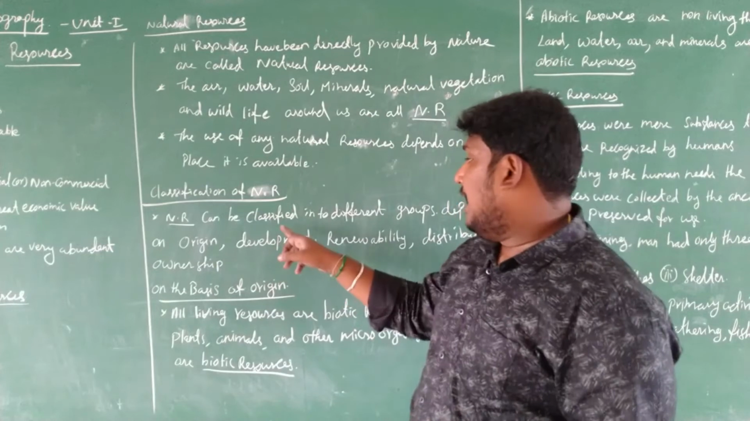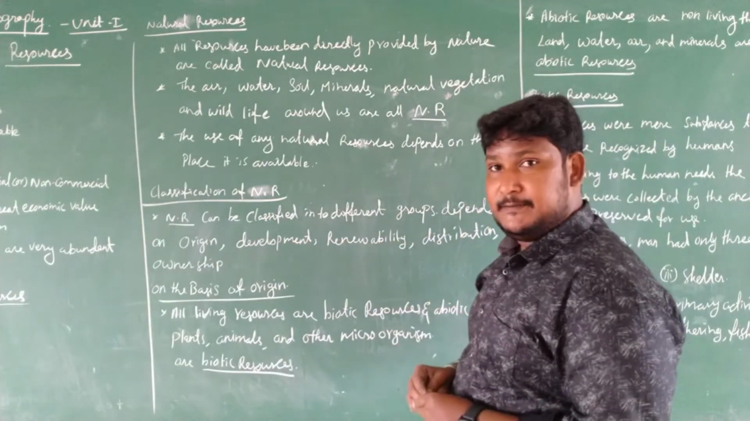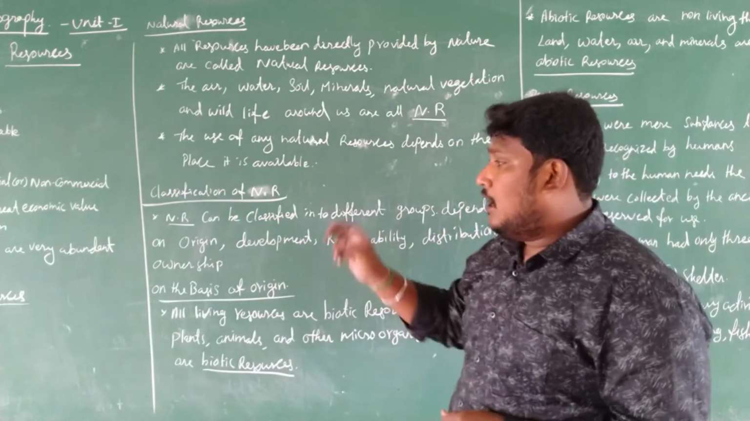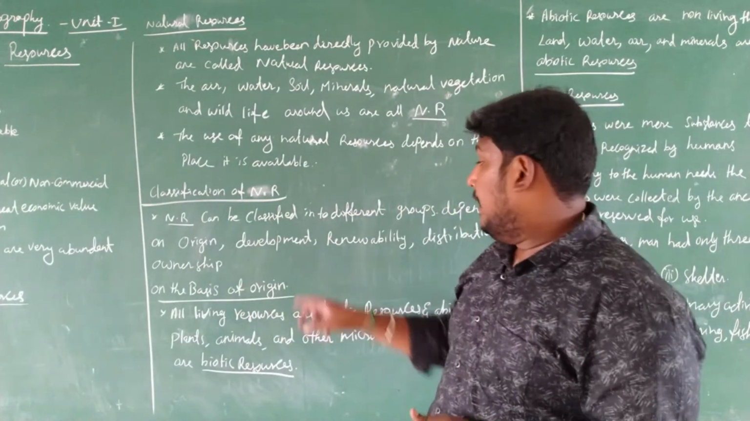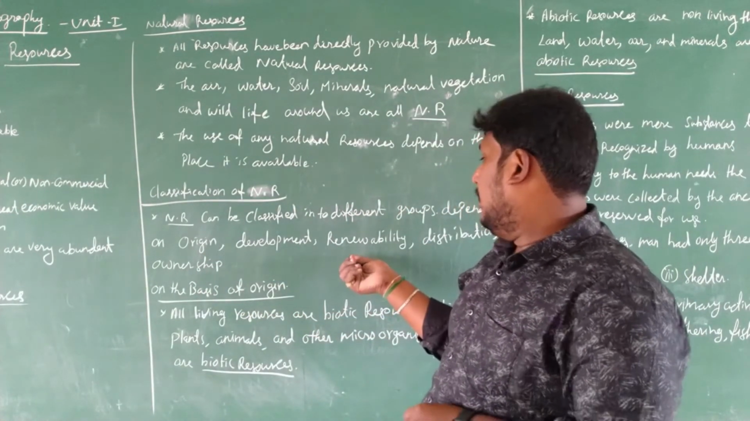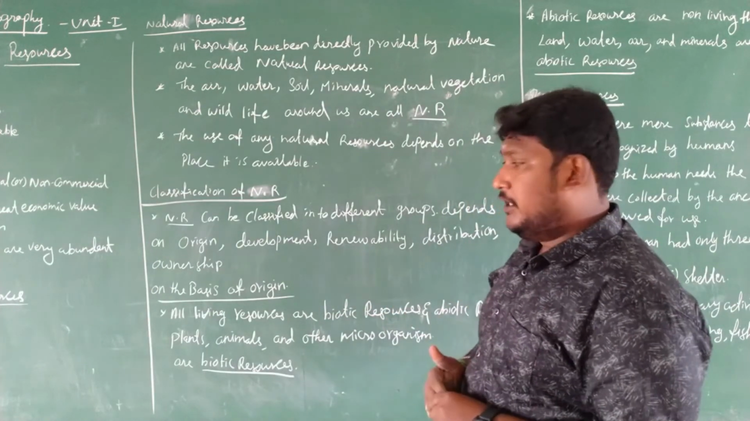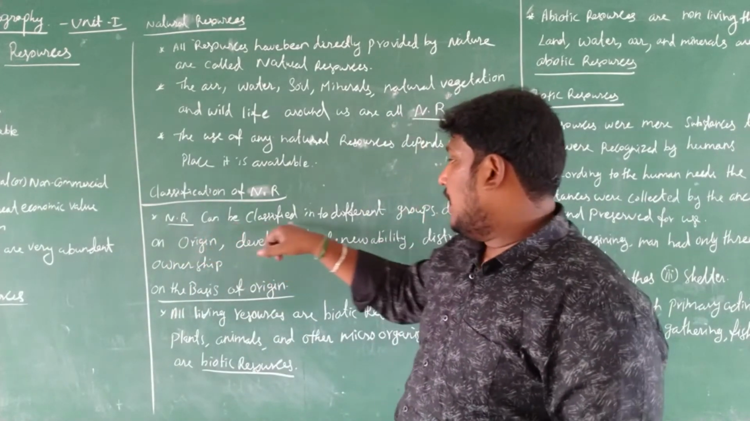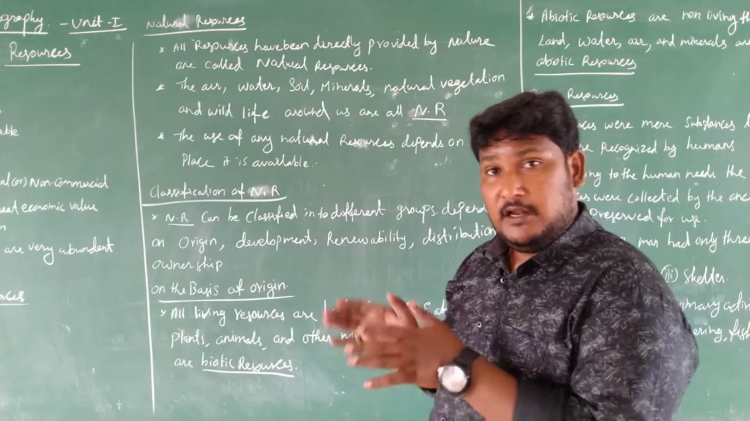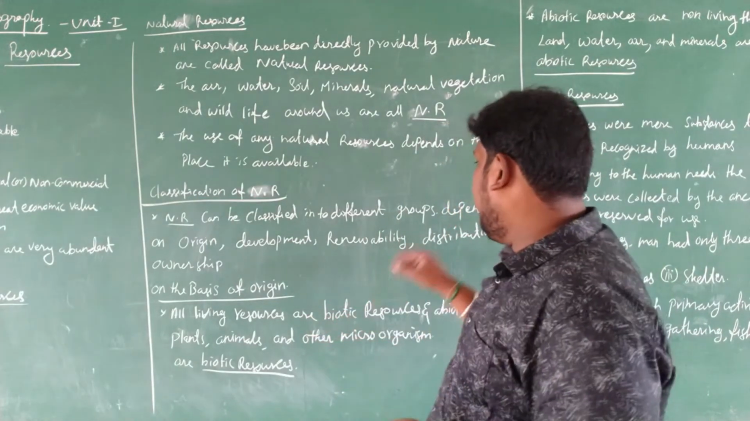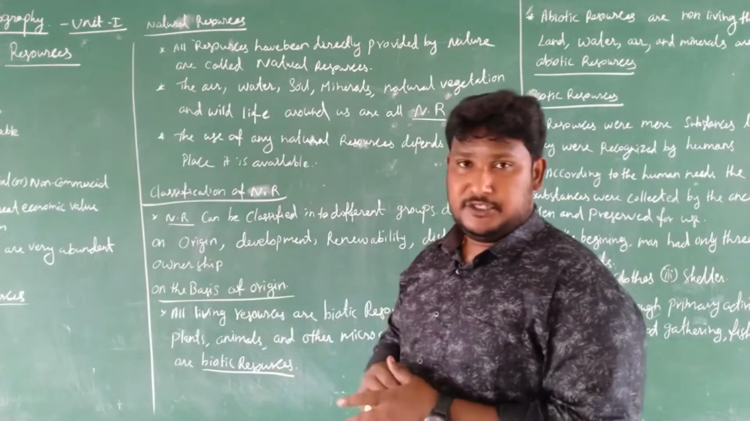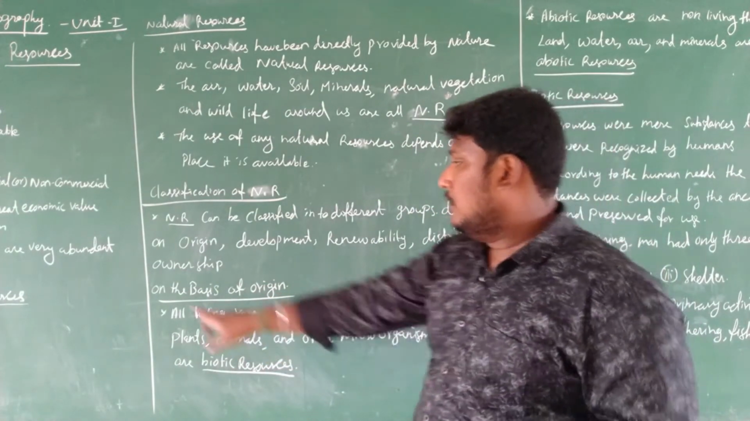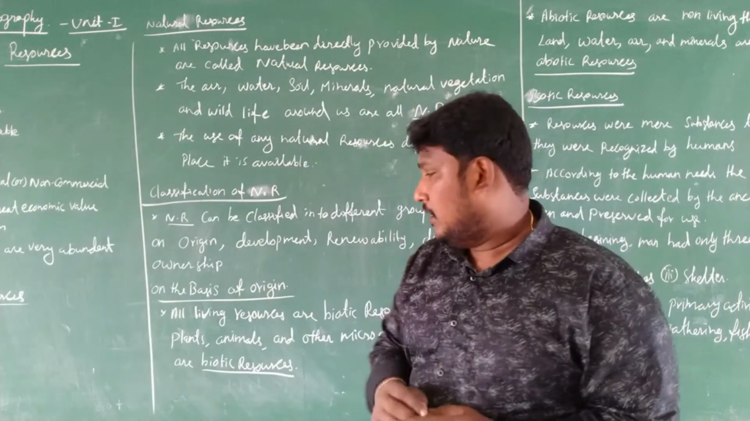Natural resources can be classified into different groups depending on: first, origin; second, development; third, renewability; fourth, distribution; and fifth, ownership. Now we see the first one, origin.